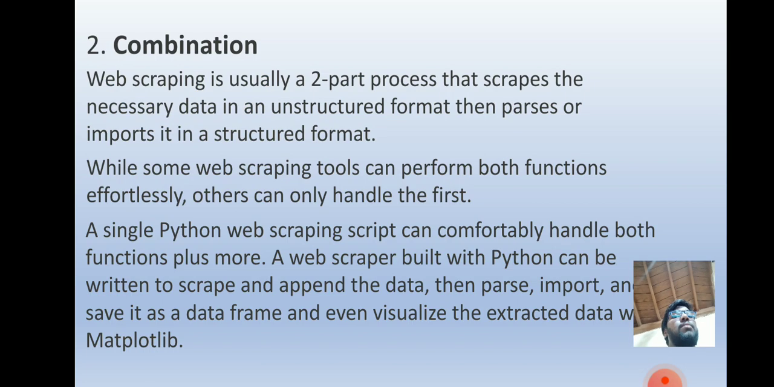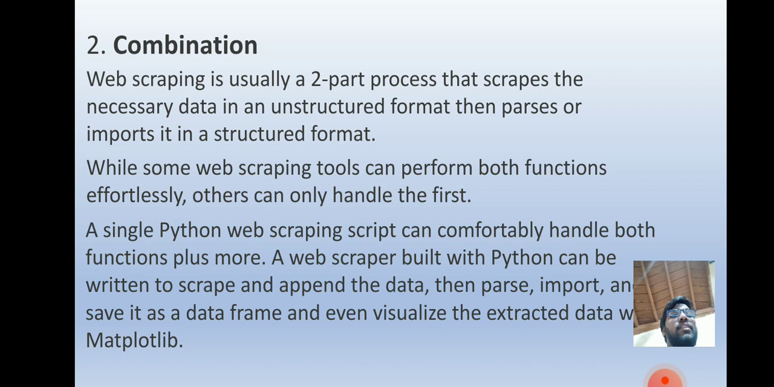Next, let us discuss the second important thing, which is combination. Combination means web scraping is usually a two-part process. Web scraping is usually a two-part process that scrapes the necessary data in an unstructured format, then processes or imports it into a structured format.